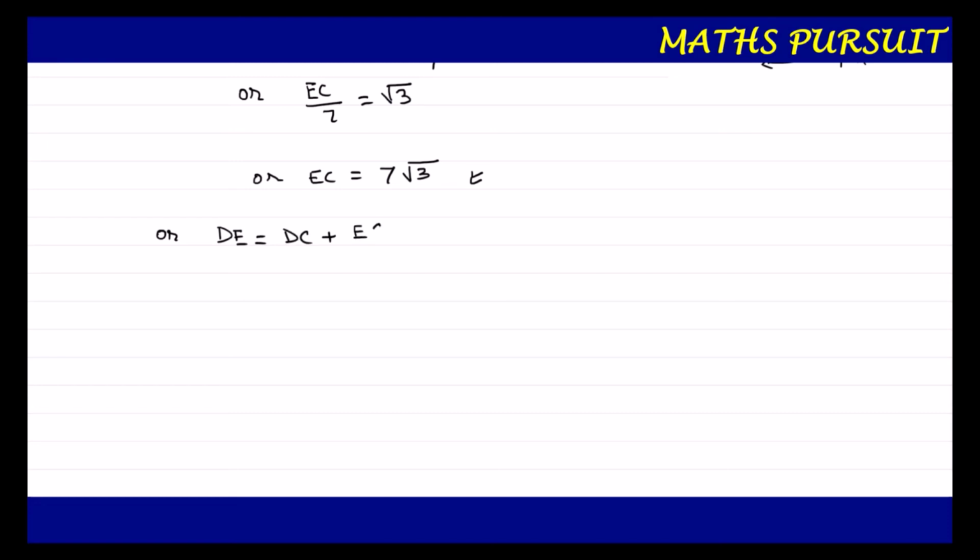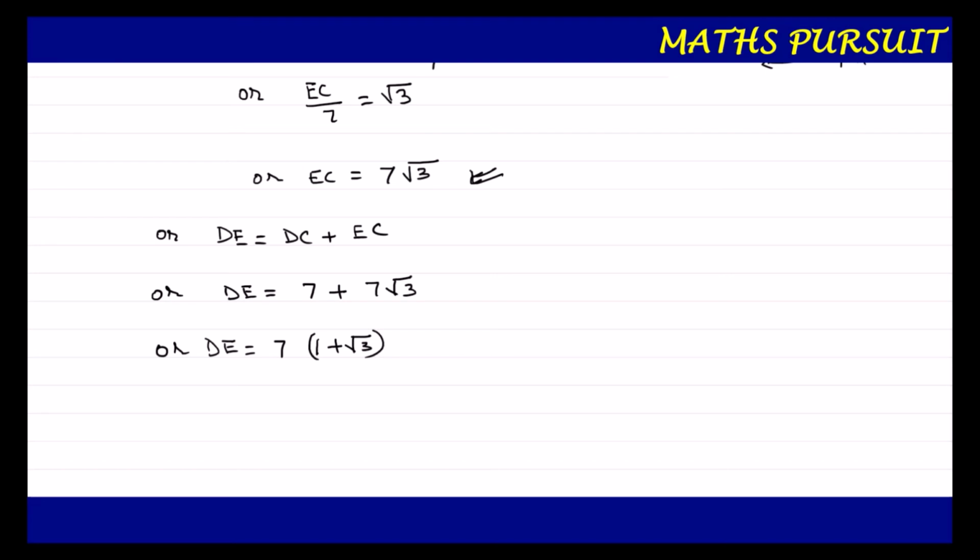DC is 7 meter from the diagram, plus EC. EC we got 7 root 3 from the above line item. I can take 7 as common and write DE is equal to 7 times 1 plus root 3.